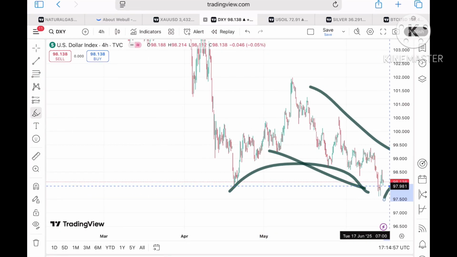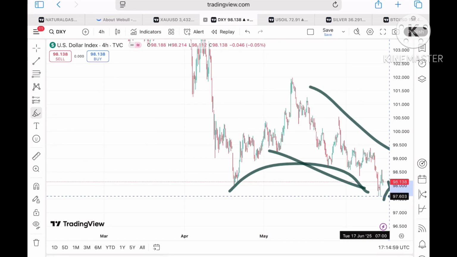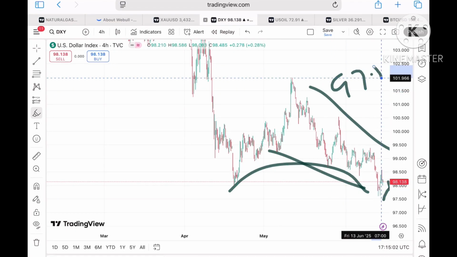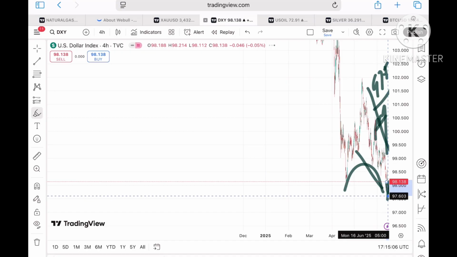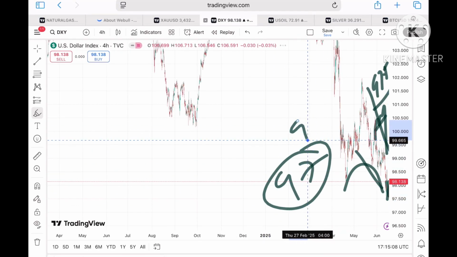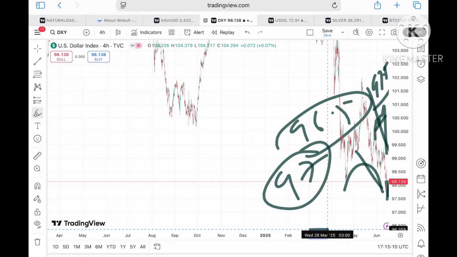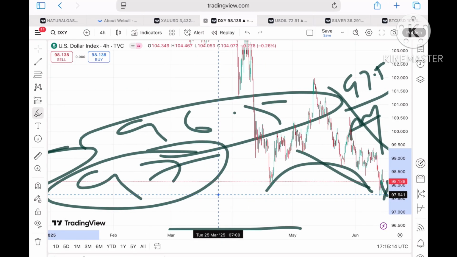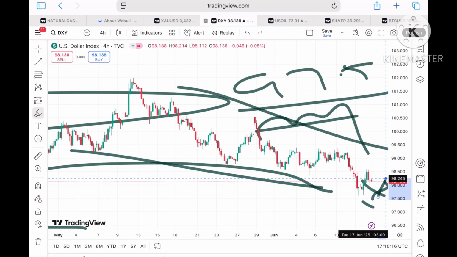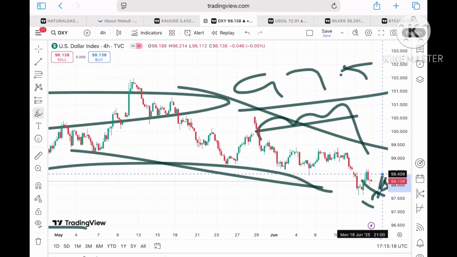So if the price moves below this level, we can see a level of 97.8, and from there it will move below a level of 97.5, which is already tested. So the price will go further down, and it will touch a level of 97 to a level of 96.5, and if the price goes below this level, it can touch a level of 95.5. But if it sustains above this level, it can move further upside towards 98.25 to a level of 98.4,